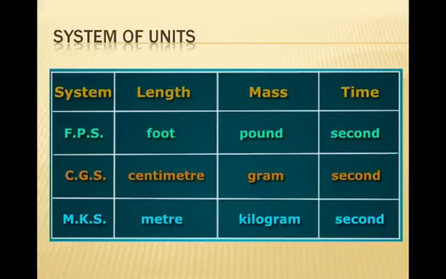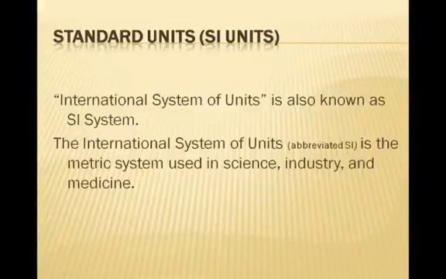Three systems are followed in measurement. Among these three, CGS, MKS and SI units, the International System of Units, abbreviated SI units, is called the metric system, which is used for measurement purposes. FPS follows the British System of Units. So these systems of units are very important for measurements.